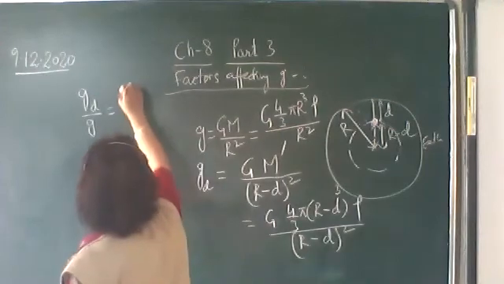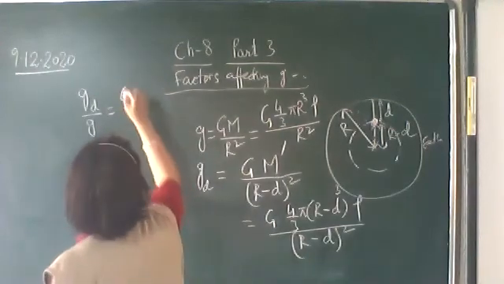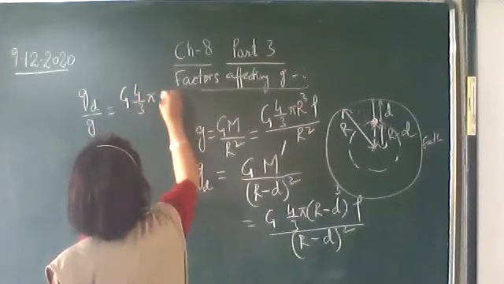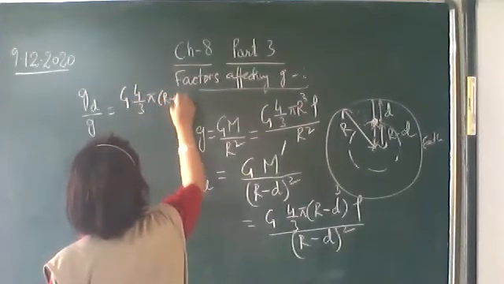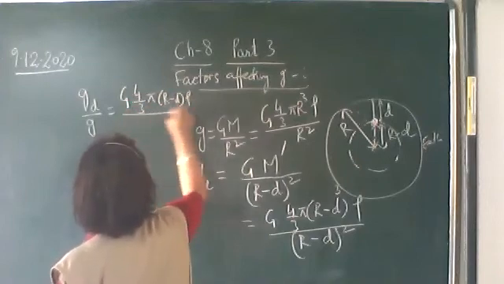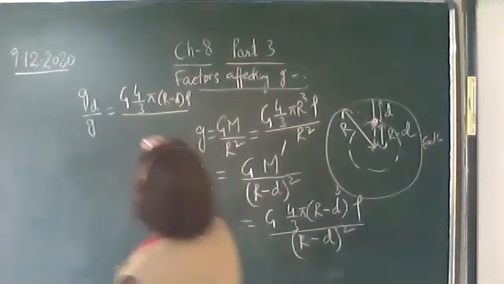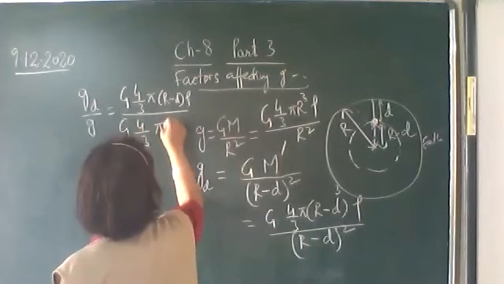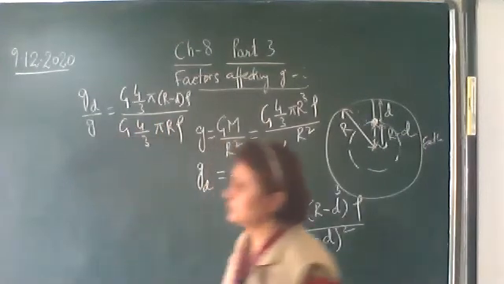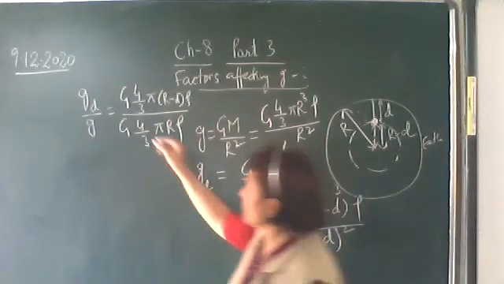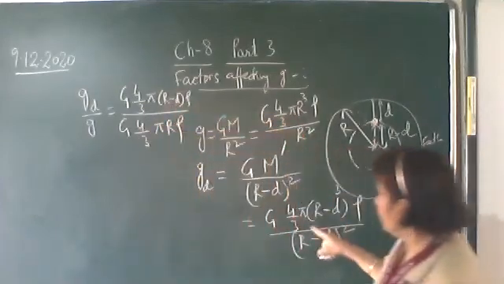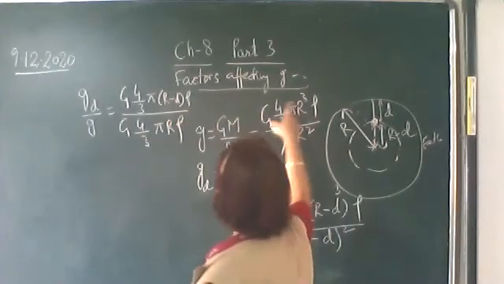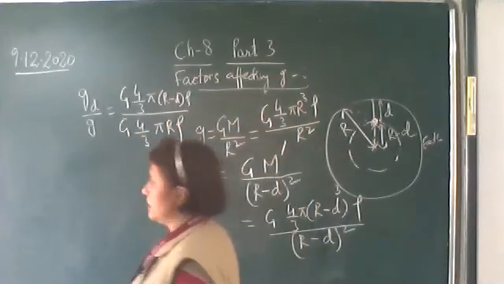This g is the acceleration due to gravity on the surface of the earth. So what do you get? Capital G, 4 upon 3 pi, r minus d into rho, upon capital G, 4 by 3 pi r into rho. Okay, now you can cancel out. r minus d whole cube upon r minus d whole square remains r minus d, and r cube upon r square is r.